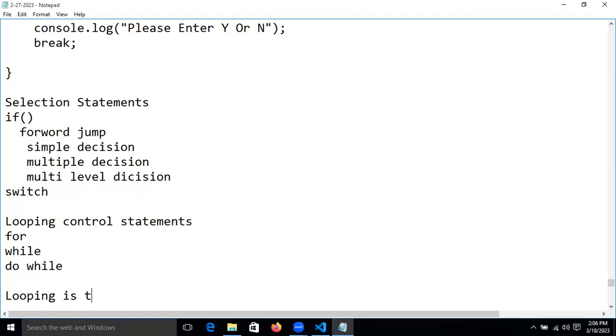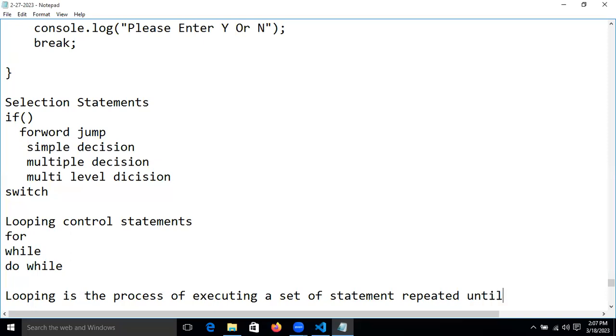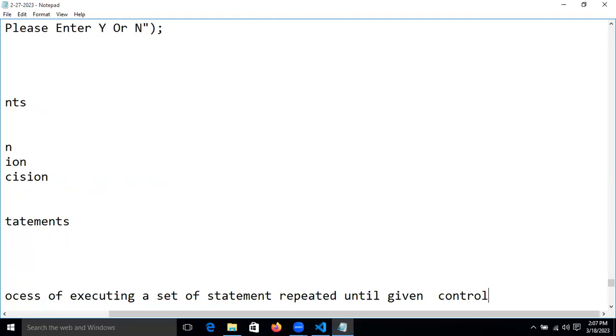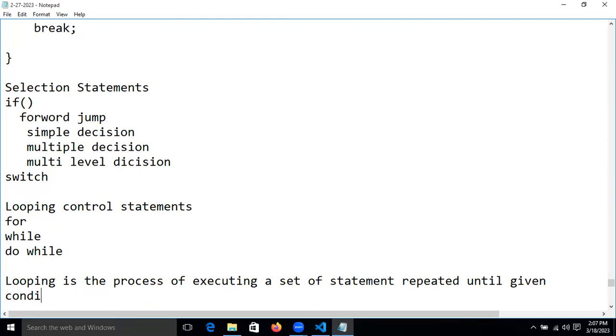Looping is the process of executing a set of statements repeatedly, repeated until the given condition is satisfied.